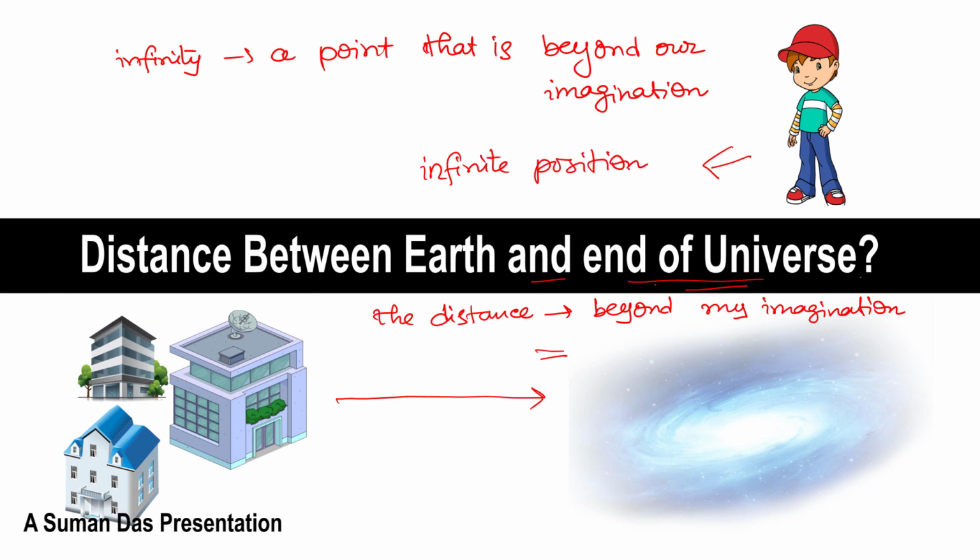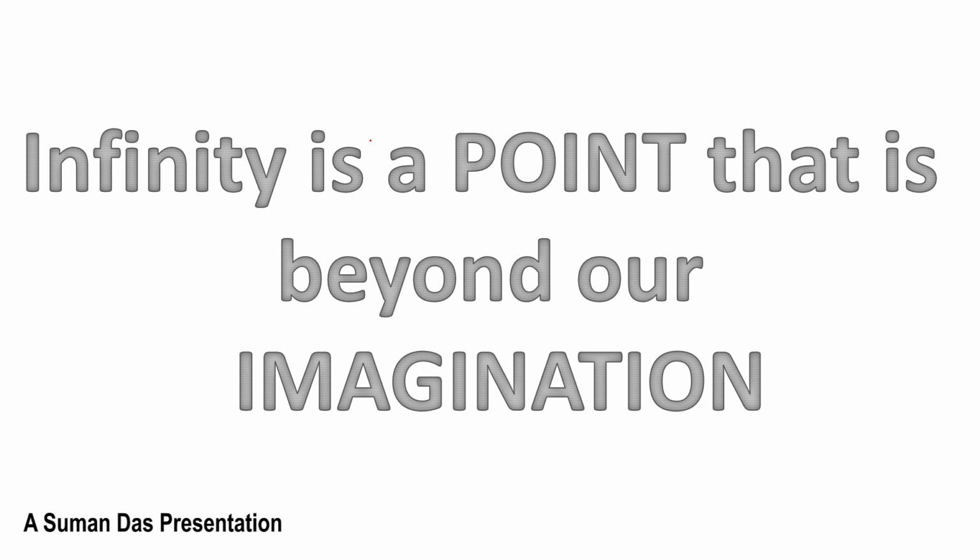So infinity is nothing, just a point that is beyond our imagination, and according to the reference frame it may change. Particularly, that is the difference between the undefined and the infinity.